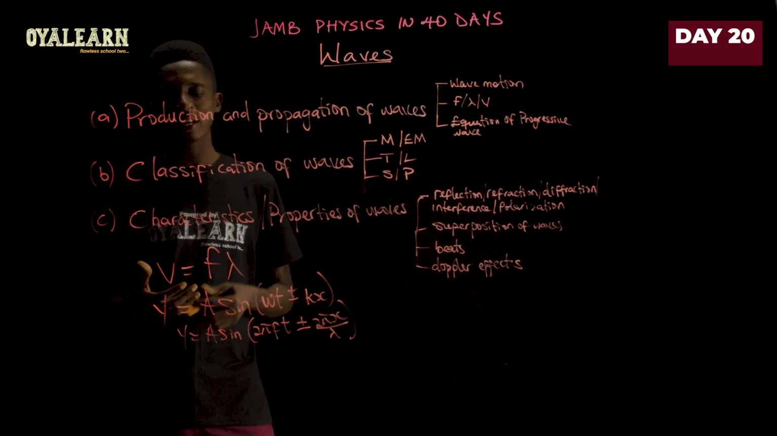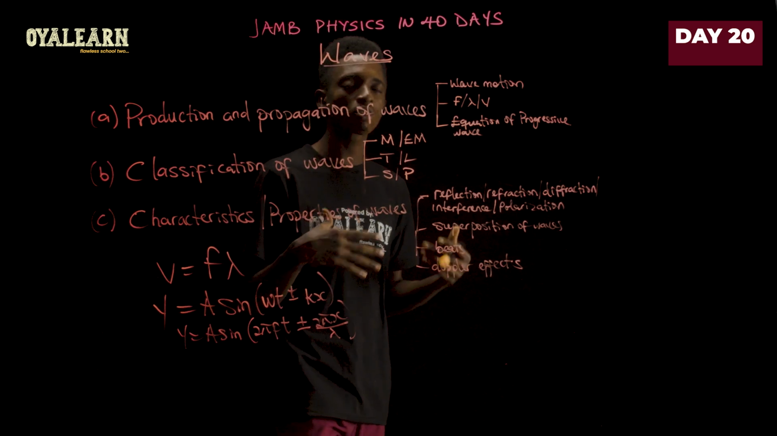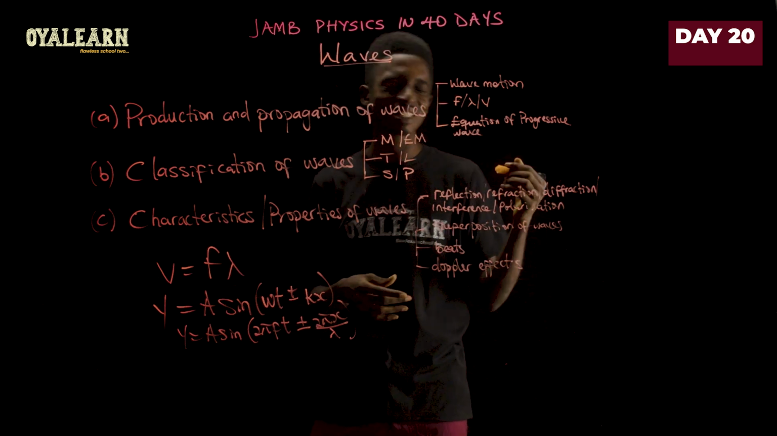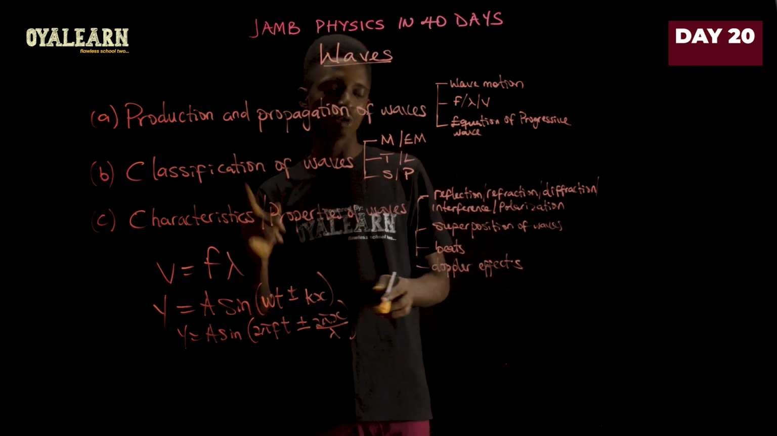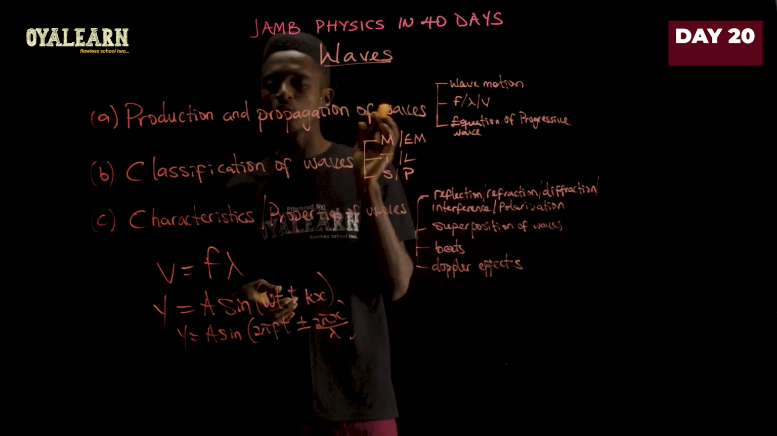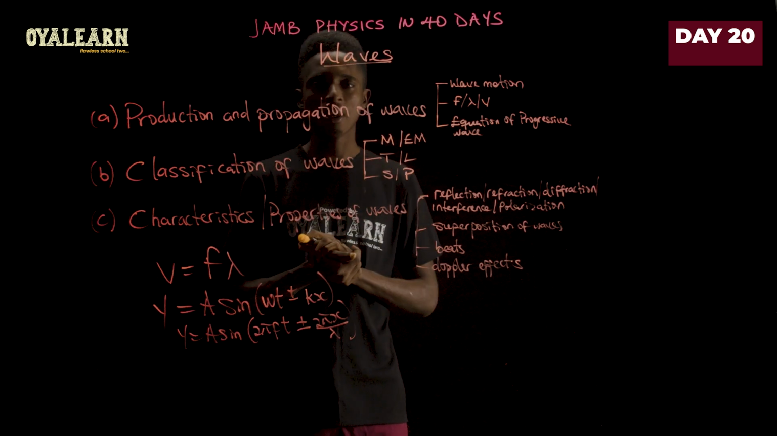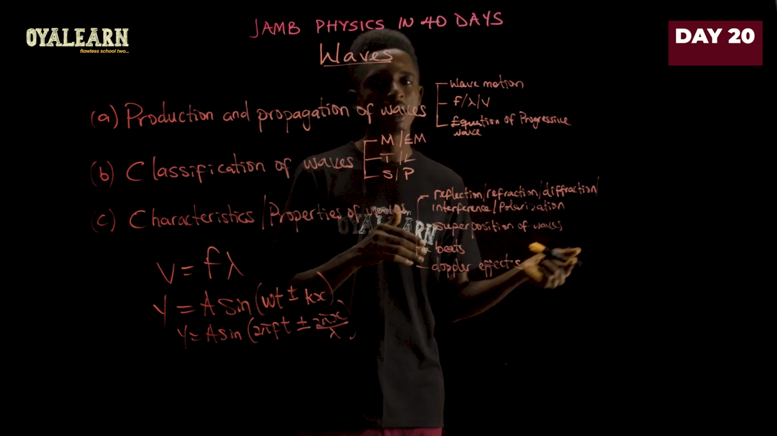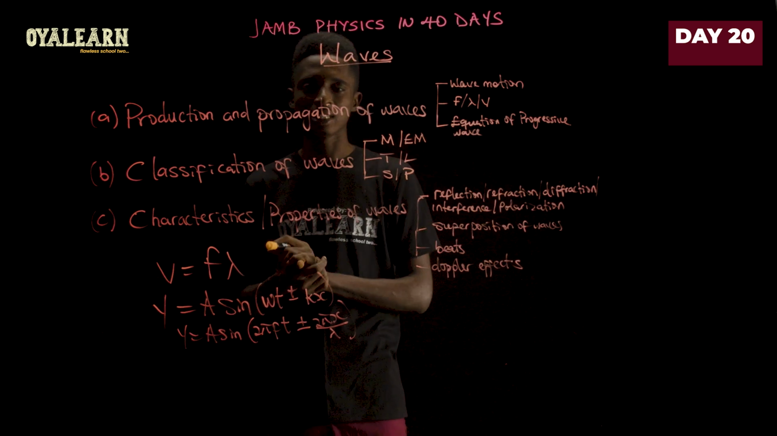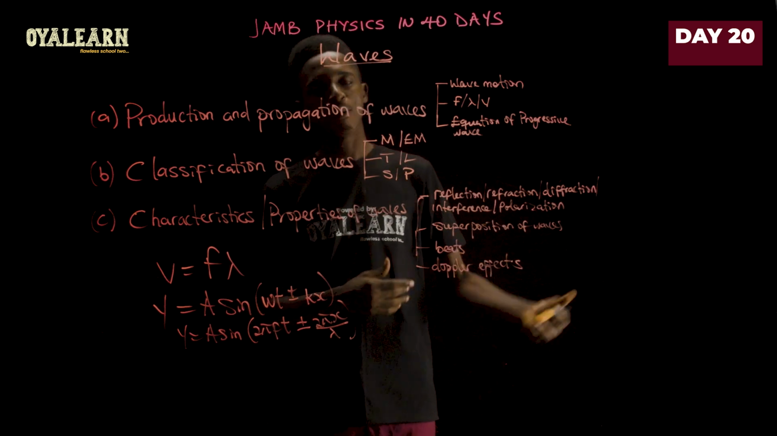And then finally, they expect that you should be able to give the characteristics or properties of waves. Some of those characteristics are reflection, refraction, diffraction, interference, and polarization of wave. But please take note, polarization is only a characteristic of light wave. It does not characterize any other wave except light wave. This means that only light wave can be plane polarized. Every other wave exhibits reflection, refraction, diffraction, and interference. But only light wave exhibits polarization, or what we call plane polarization.